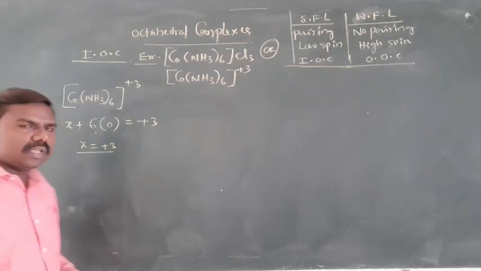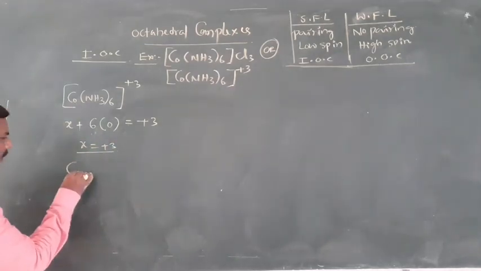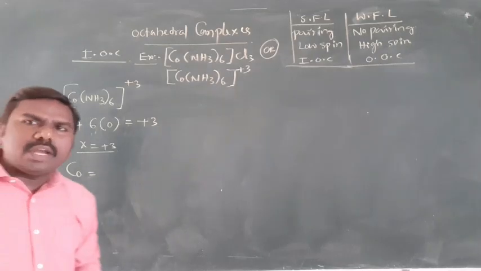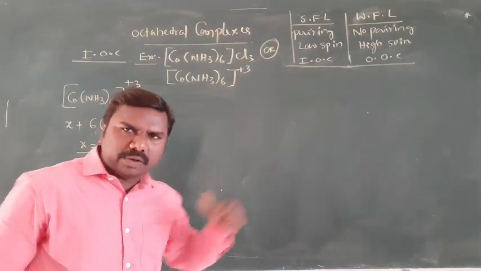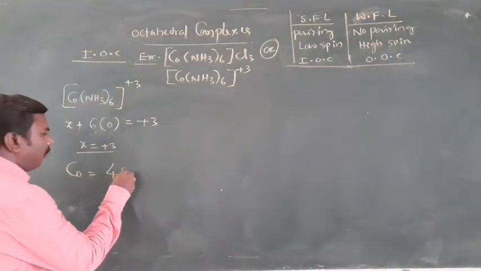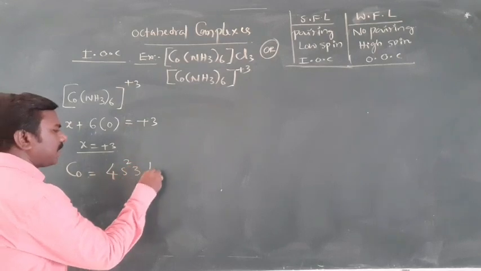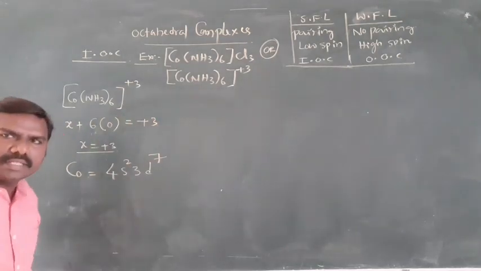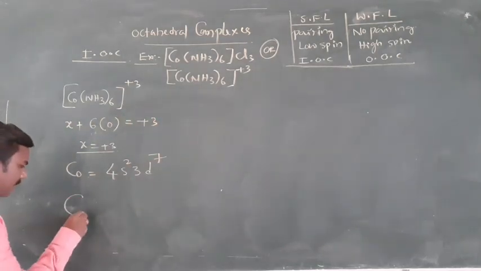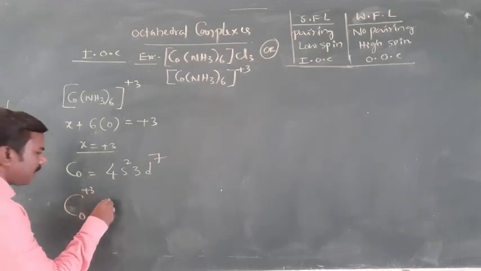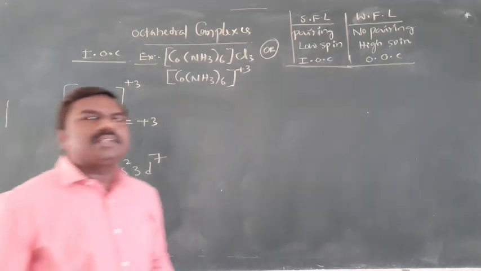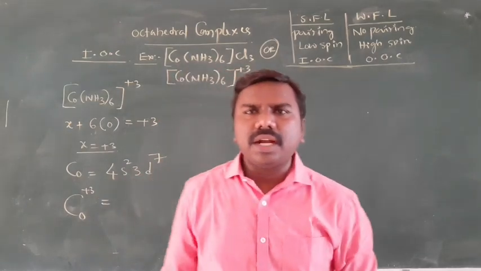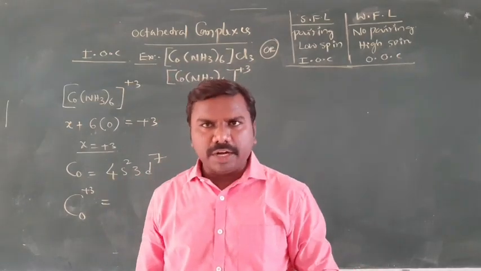Clear? Cobalt's general electronic configuration I wrote just now. It is 4s2 3d7. Right? We need Co3+ oxidation state. The positive sign in our chemistry indicates deficiency of electrons.